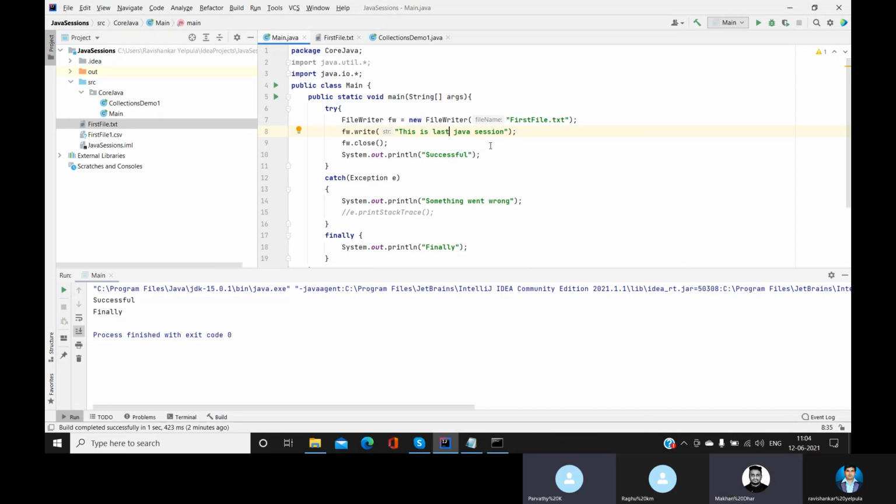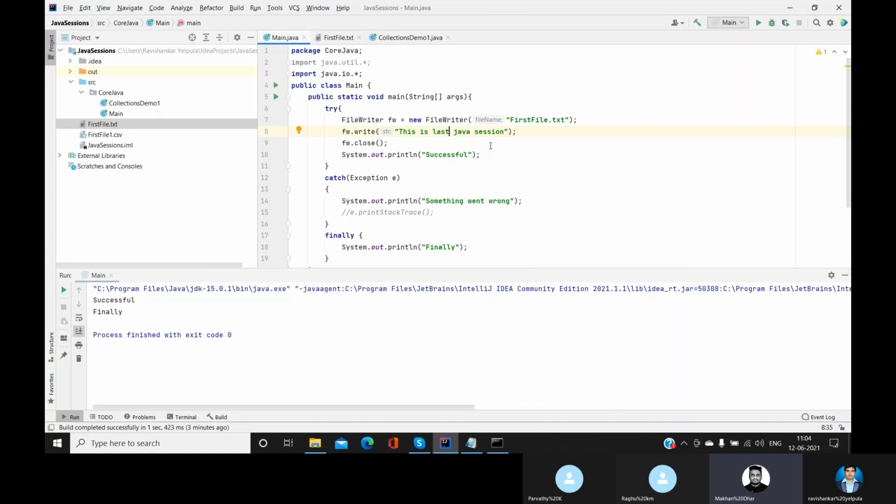Yeah, that's correct. You can write. It's not mandatory. It is not required that you always write with the try catch block. Just for your practice, you can write it under the main method also. Same thing.